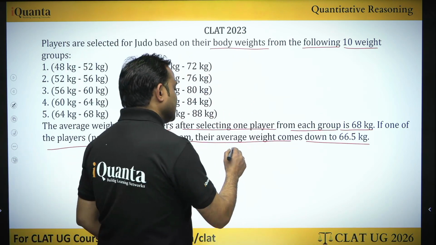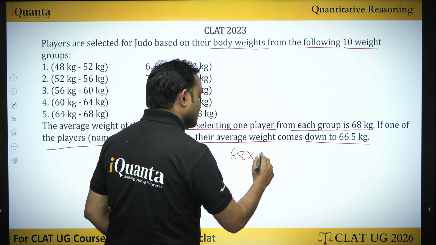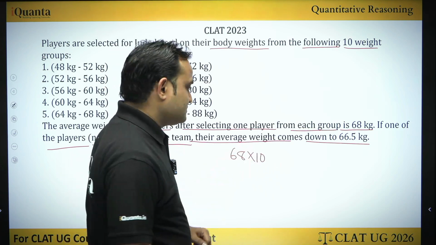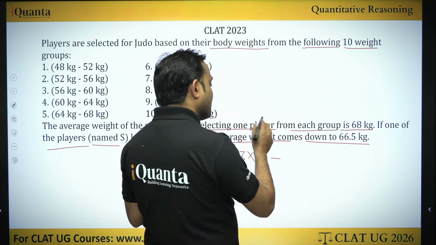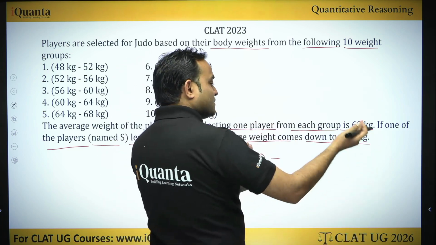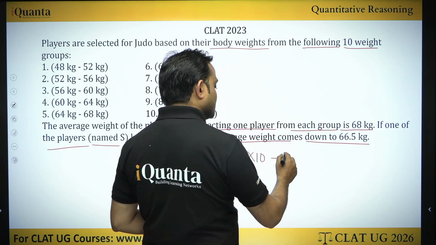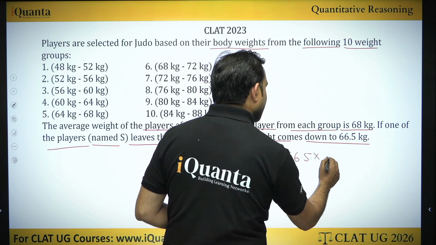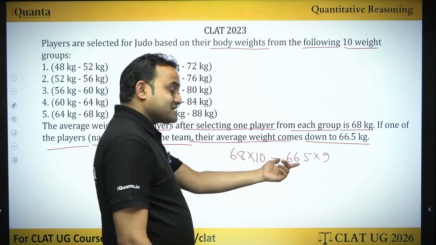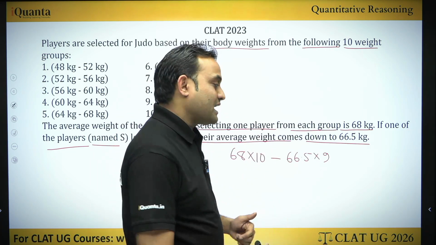So there are 10 students whose average weight is 68 kg. So total will be 68 into 10, minus, after S leaves the group, total number of students left are 9, so 66.5 into 9. These are the total weights of the remaining 9 students.